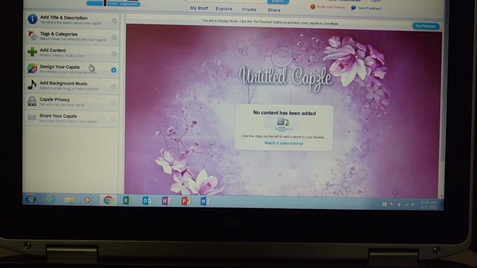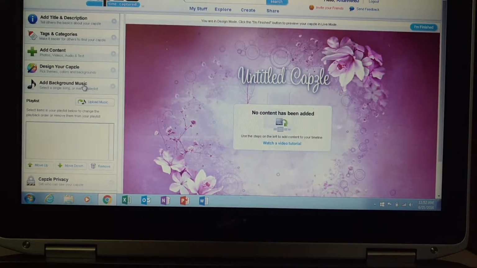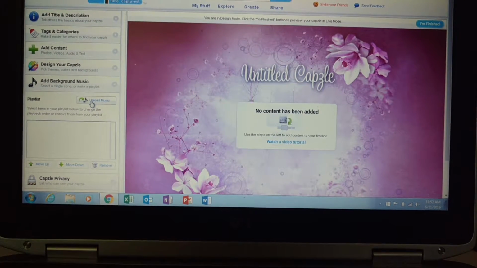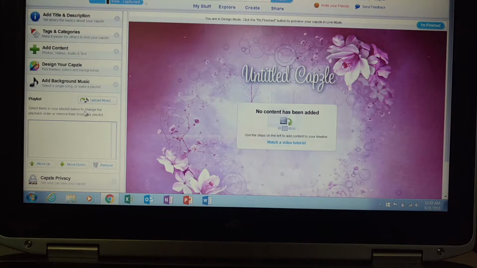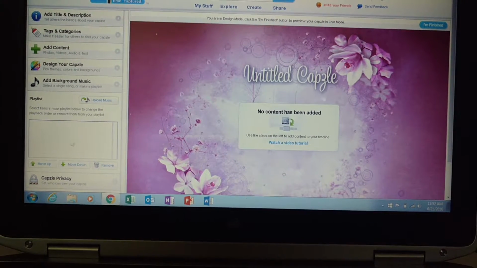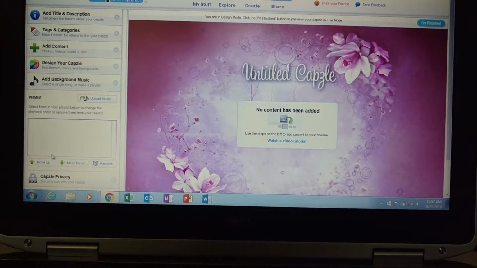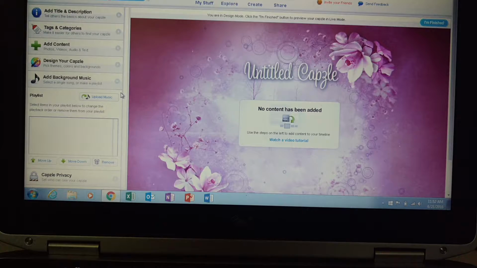Then if you want to, you can add background music. Now that'll be anything that you have saved into your music on your computer. You can come down and hit upload music, choose whatever file you would like. If you want more than one, if you want a playlist, you can move them around, choose a song and move it up, move it down, and then they'll play in the background.